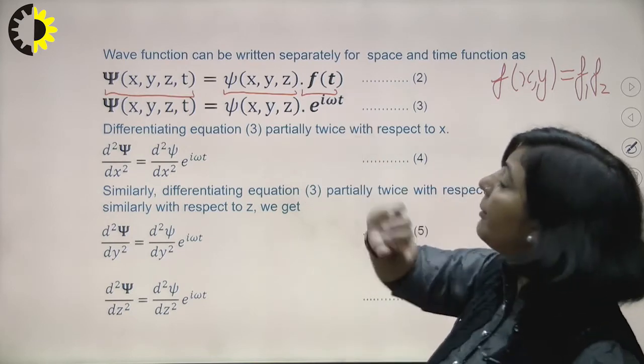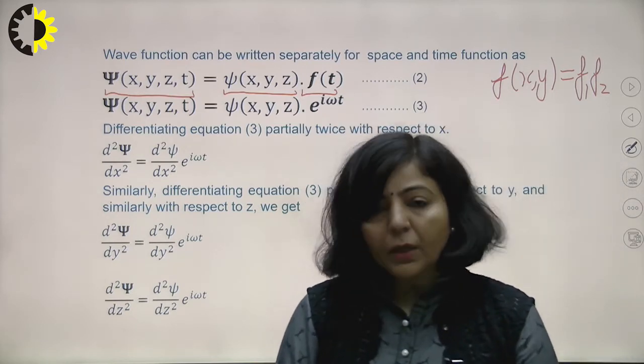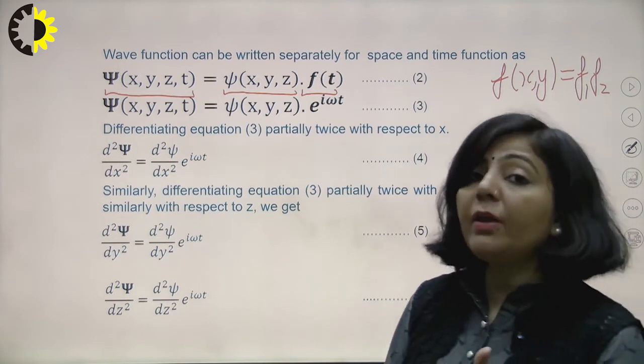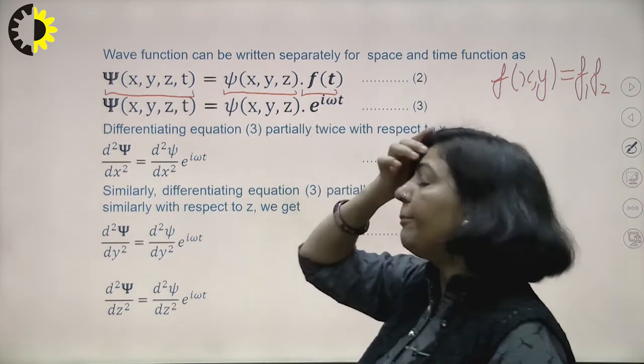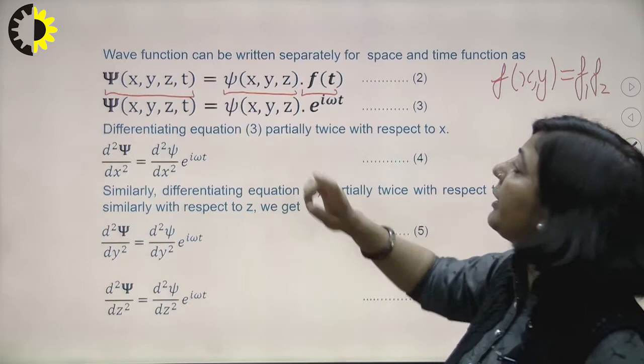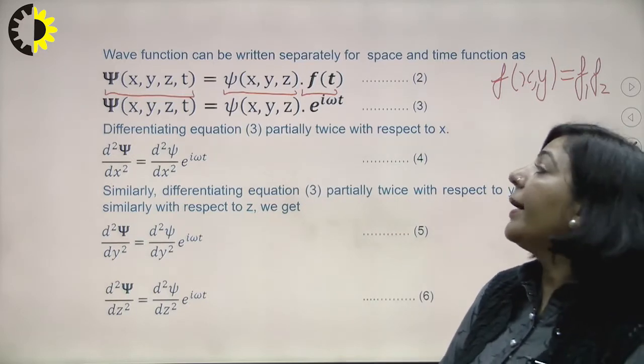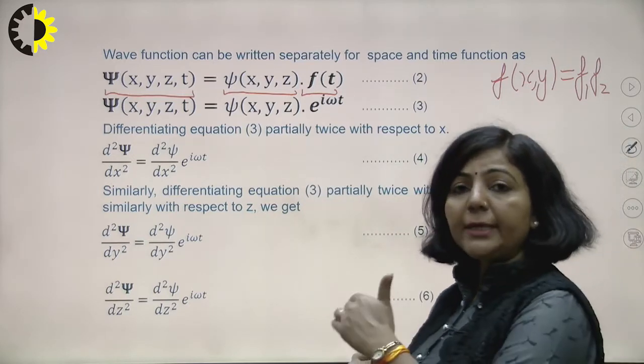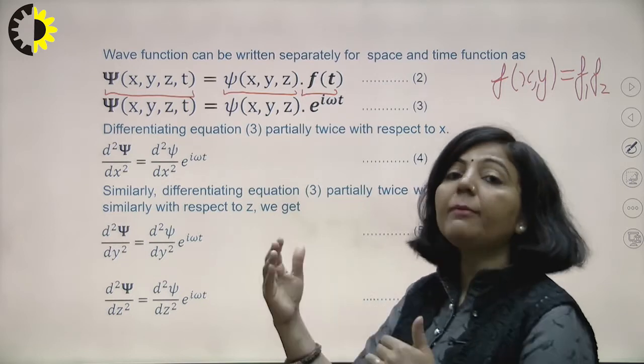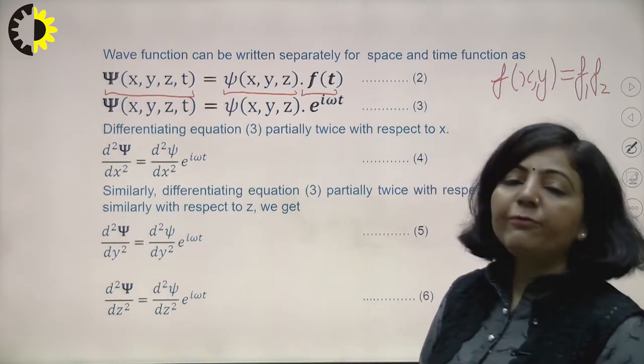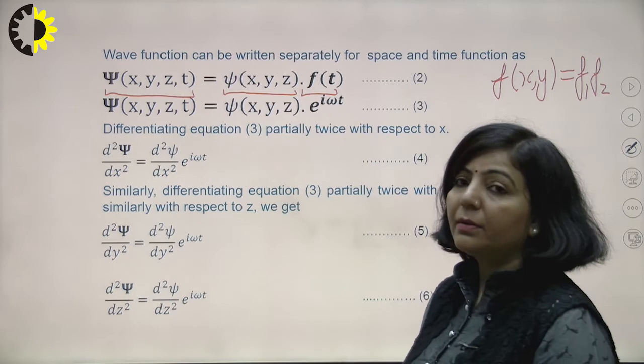Then there is the time dependent factor. In order to describe the wave nature, this time dependent factor is of this particular type, e raised to the power i omega t. In order to represent that wave nature or periodic behavior, the time dependent factor should be like this.